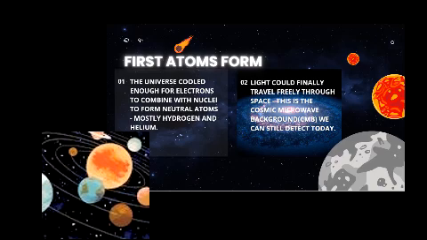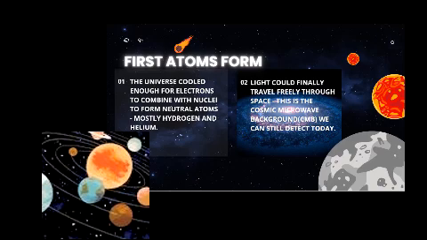So, what are neutral atoms? They were simple atoms built of electrons, neutrons, and protons. And at that point, our universe consisted mostly of hydrogen and helium.